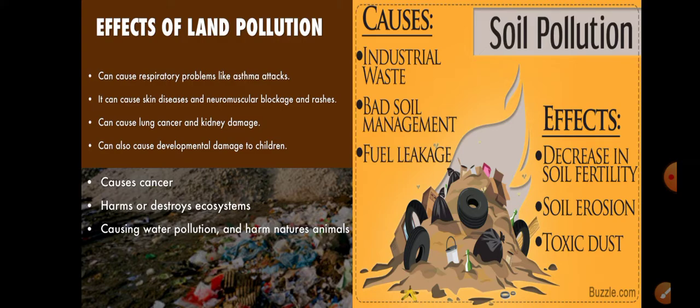Okay, here is a chart, or rather a picture, showing you the causes and effects. The causes are industrial waste, bad soil management, fuel leakage, and the effects are decrease in soil fertility, soil erosion, and toxic dust. So you can see industrial waste. So the waste coming from the industry, maybe the solid waste that is coming from the industries, is causing soil pollution. Bad soil management means that the soil is not properly managed, in the sense that the waste is not managed properly, because of which soil pollution is being caused.